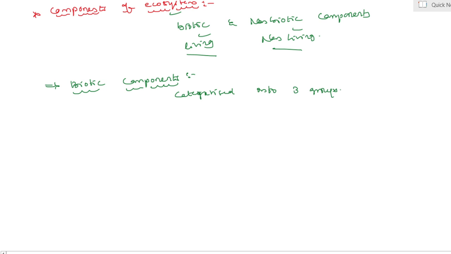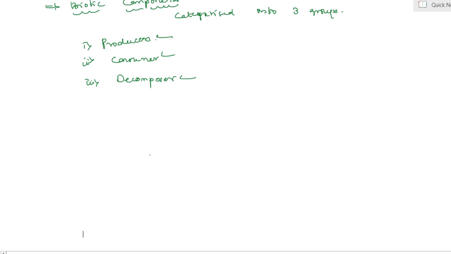Here first one is producers, second one is consumer, and third one is decomposer. Yes, producer, consumer and decomposer. Yes, my dear students. Let us see first one, producer.